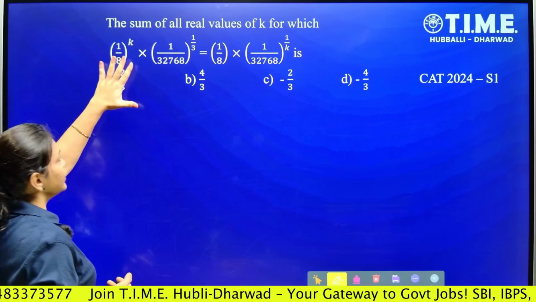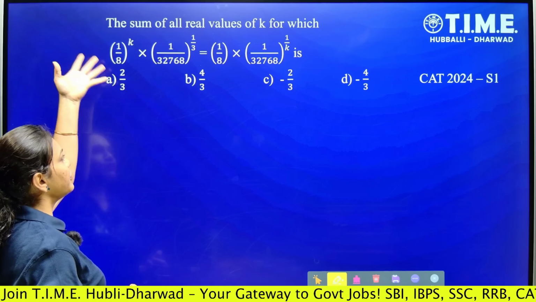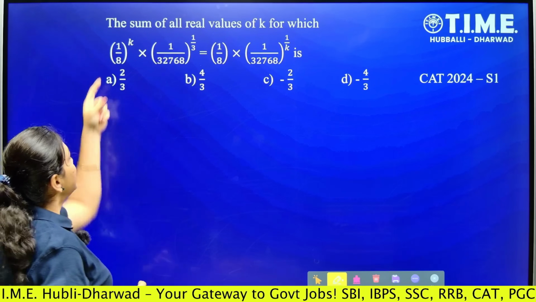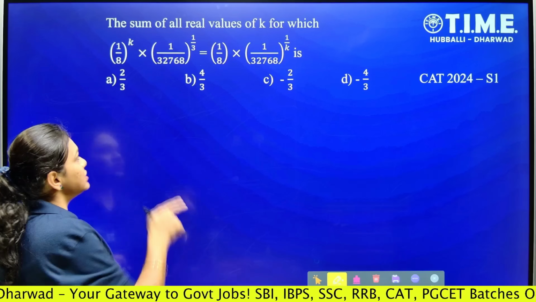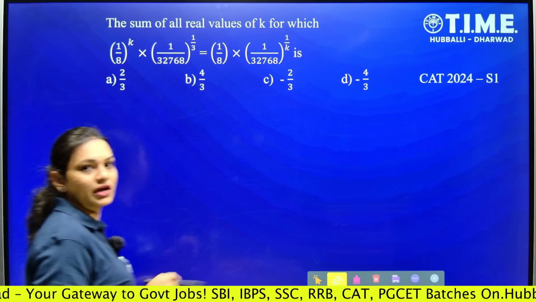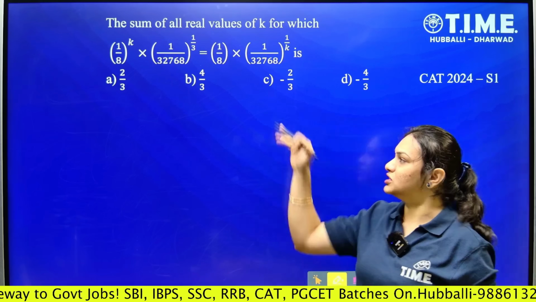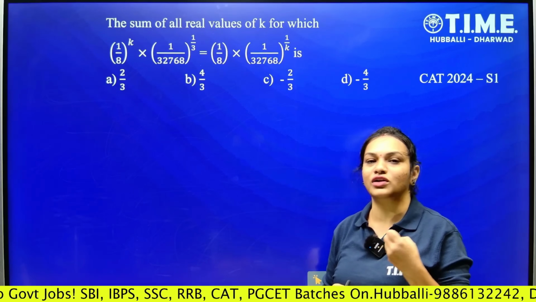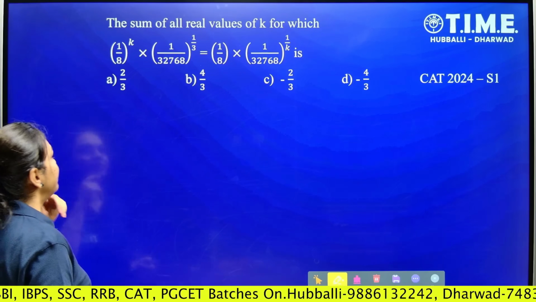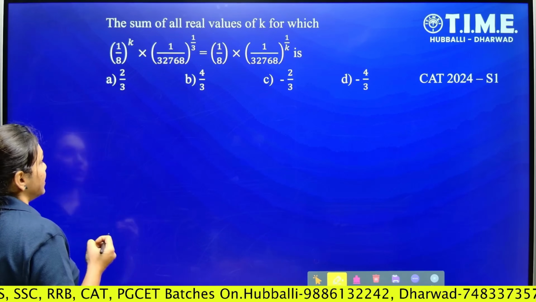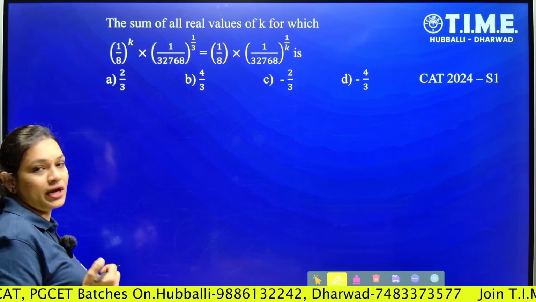Now, when I observe the question here, the minimum base is 1 by 8. First understand the question, what we need to find. The sum of all real values of k for which the given equation holds. So we have to find the values of k. Let's simplify this first. So common base, the minimum base is 1 by 8.